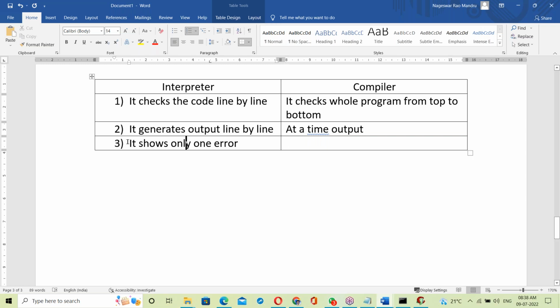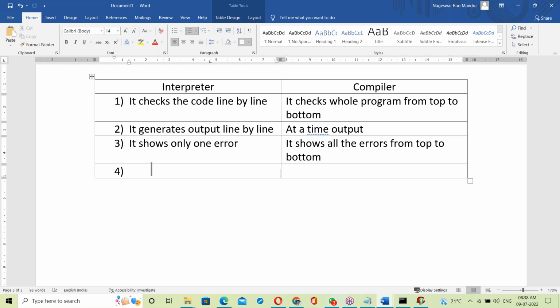The interpreter shows only one error. The compiler shows all the errors from top to bottom. That's it. Next important main difference.